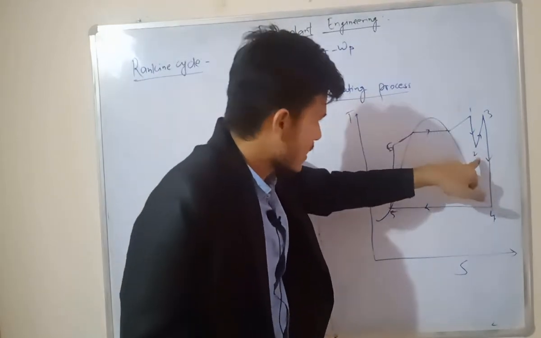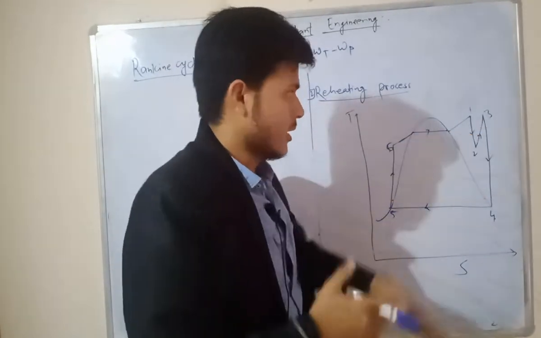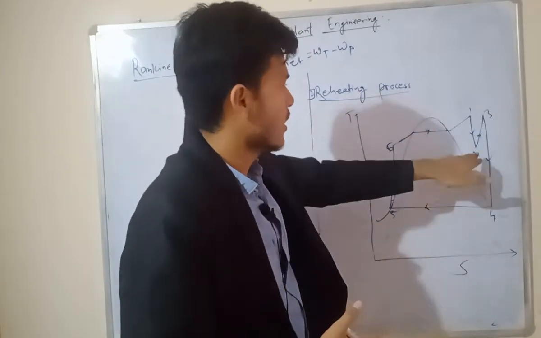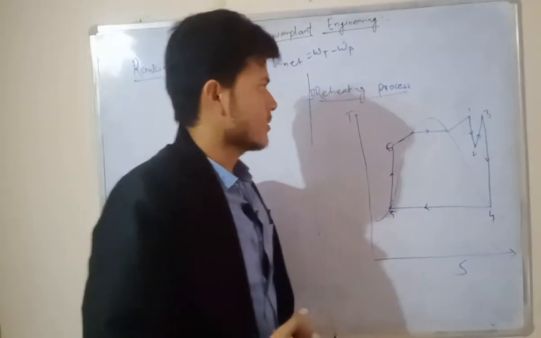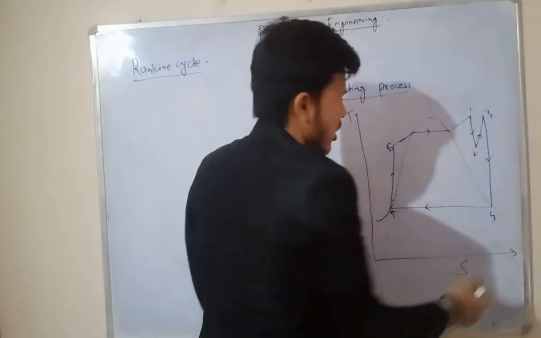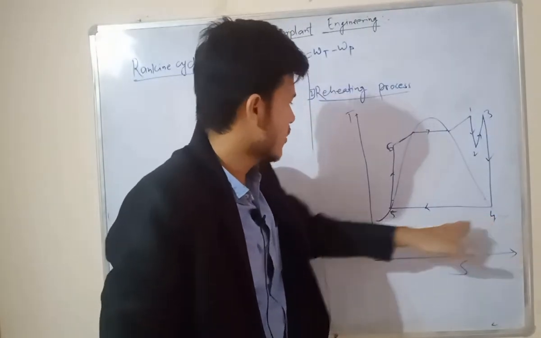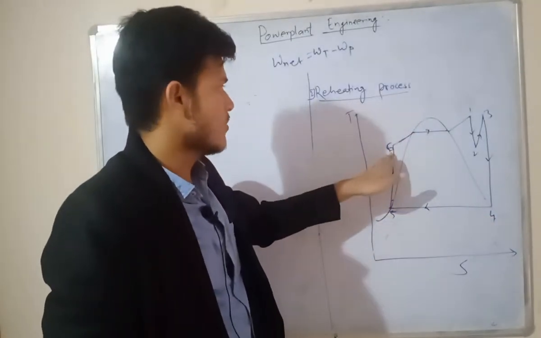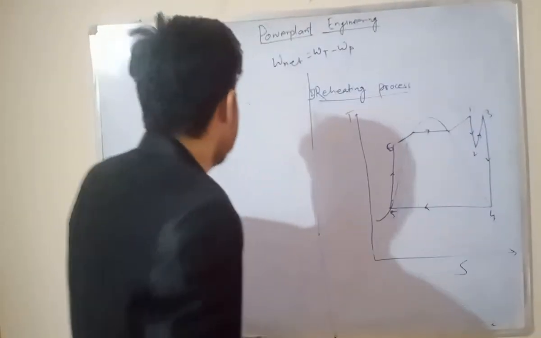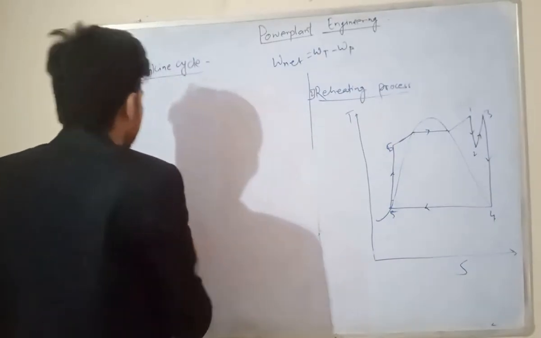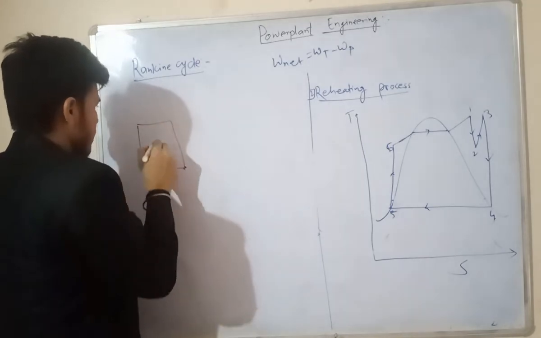Again, we transfer that partially expanded steam into the boiler, which means we are heating it in the 2 to 3 process. From 3 to 4, expansion takes place again, 4 to 5 is the condenser, and 5 to 6 is the pump. From 6 to 3 we supply the heat at a constant pressure. The block diagram of a reheating process will be like this. I am drawing a rough diagram. Look here, this is a boiler.